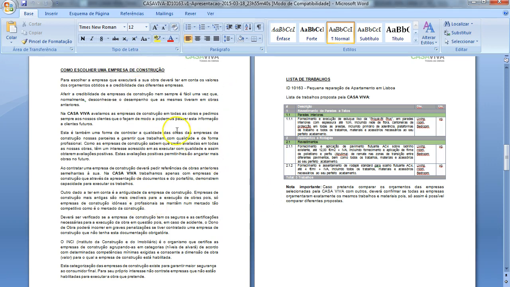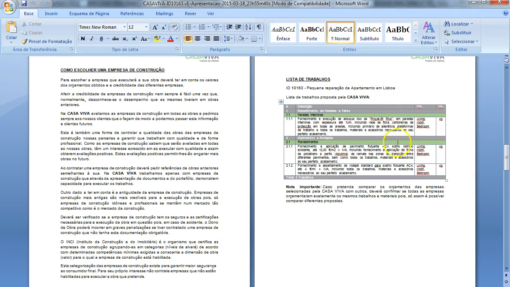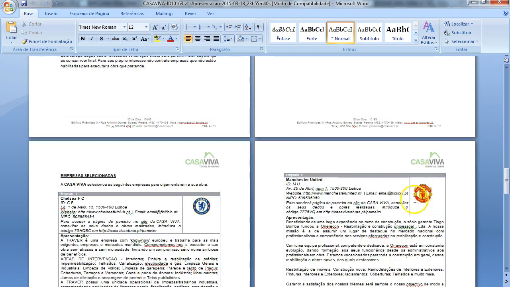Here we tell the client how he should choose a construction company. Of course, it says here to make the things really well, and if he wants to do the things really well, it's easier to do with us because we already have all the documentation, we have everything very well organized, a lot more than normally the companies have. This is the list of jobs that we propose. It has a trick. We don't tell them the measurements, because if we tell the measurements, he can ask prices to anyone, and we don't want that, right?